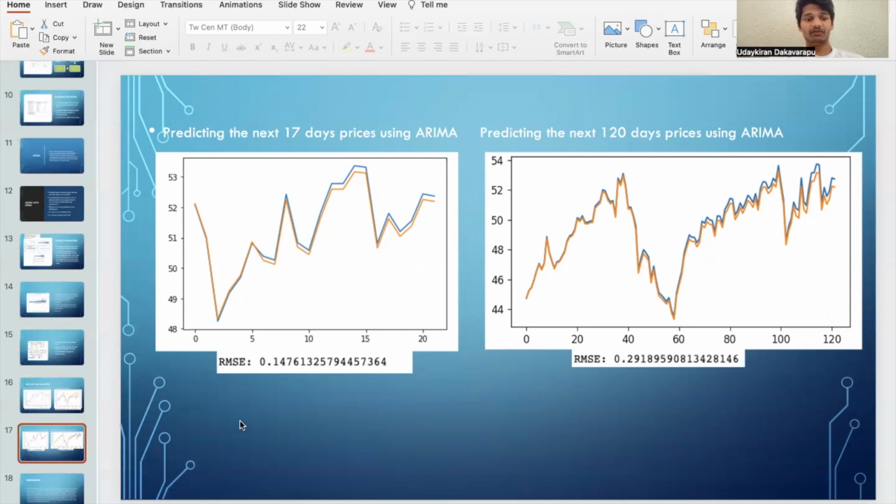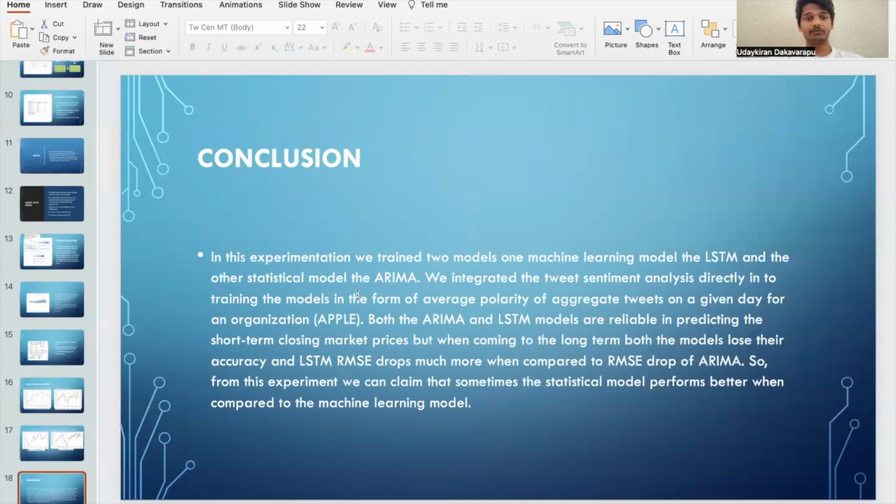From this experimentation, we can conclude that both LSTM and ARIMA are helpful in predicting stock prices, but LSTM performs a little worse when compared to ARIMA, and both models have significant loss when we are predicting long term into the future. We can also conclude that the experiment shows that, at certain times, statistical models perform way better when compared to machine learning models.